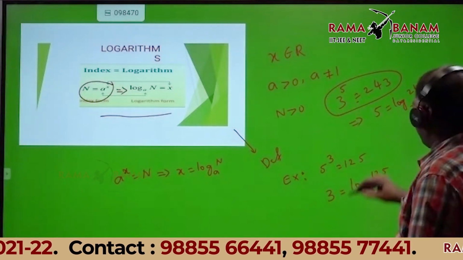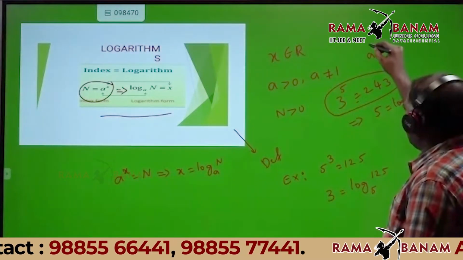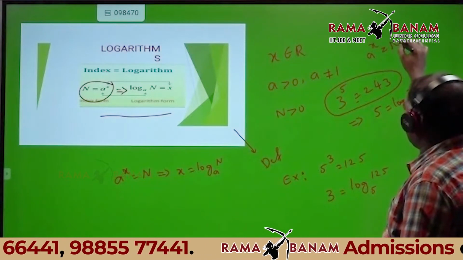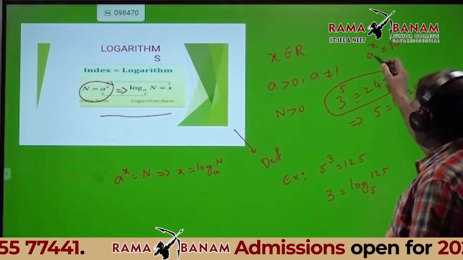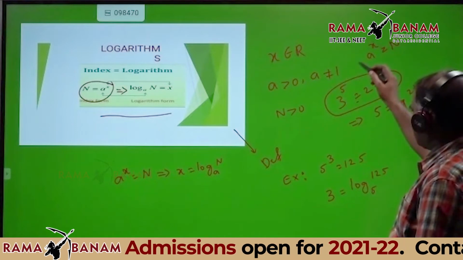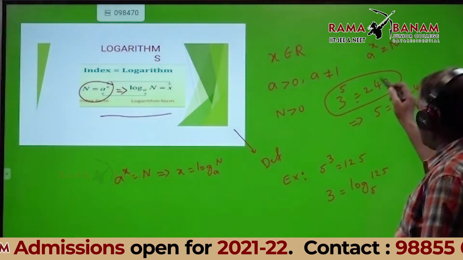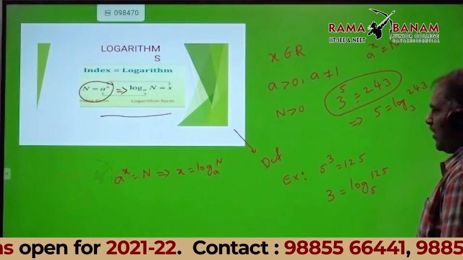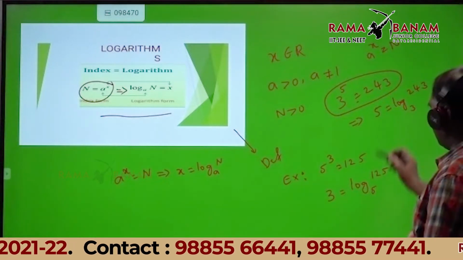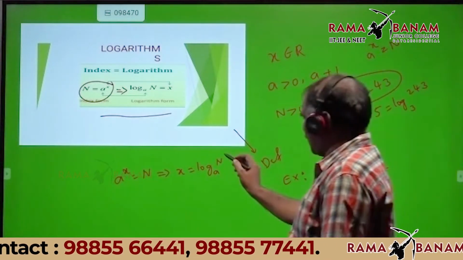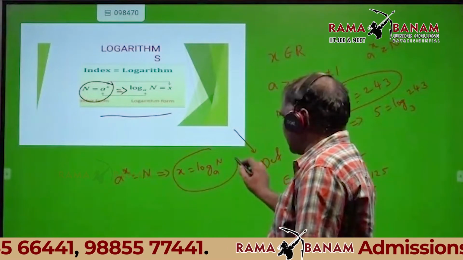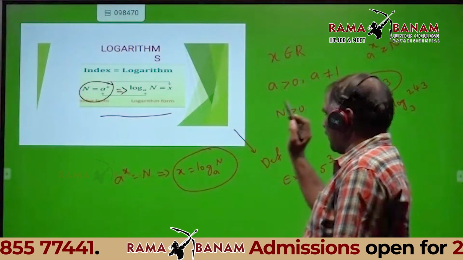This is the form of a power x is equal to n. What is the a value? 3, x value 5, n value 243. Therefore, what is the definition? x is equal to log n base a.